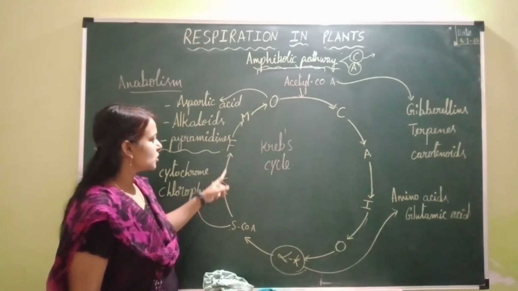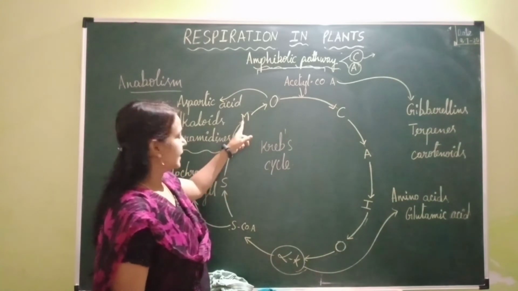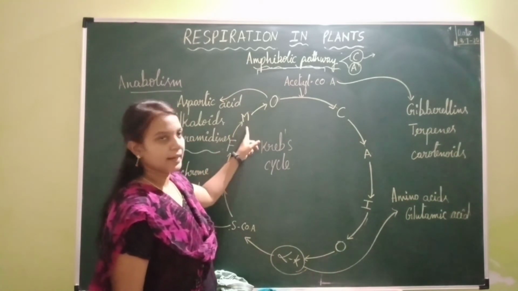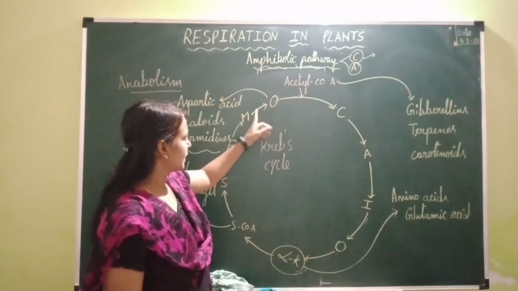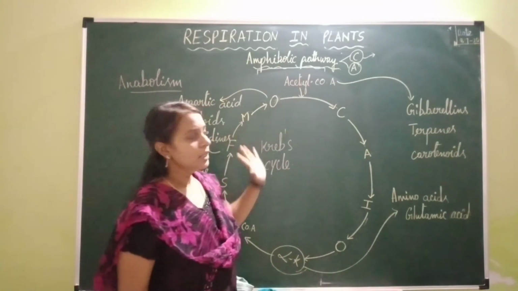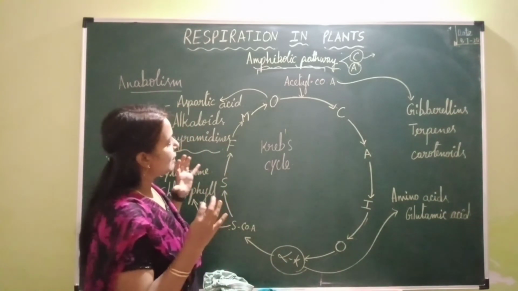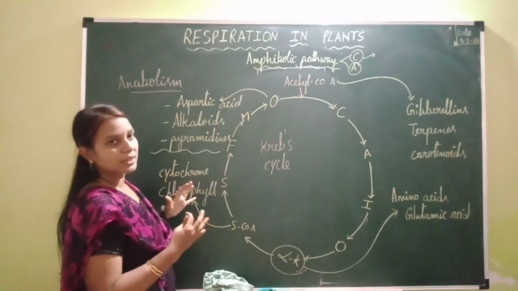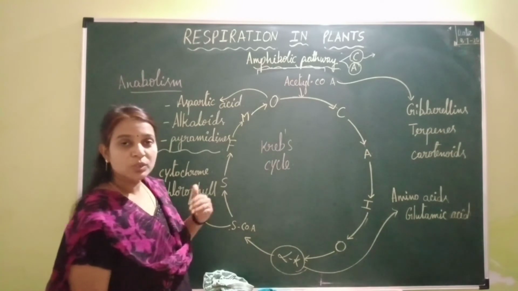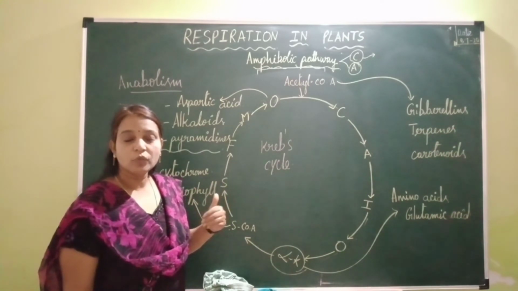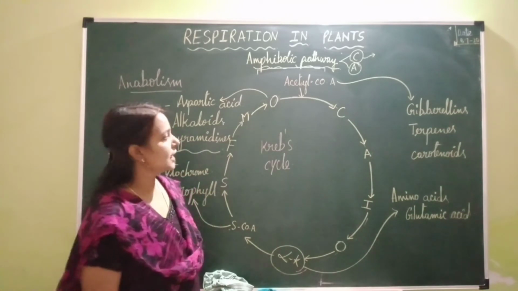Succinic acid undergoes oxidation to form fumaric acid. Fumaric acid undergoes hydration resulting in the formation of malic acid. Malic acid undergoes oxidation, the final step of oxidation in Krebs cycle, to form oxaloacetic acid. So these are the intermediates which are formed during Krebs cycle. Among all these intermediates, some are withdrawn from this respiratory pathway and used as precursors for the synthesis of other biomolecules inside the cell as per the requirement of the cell.